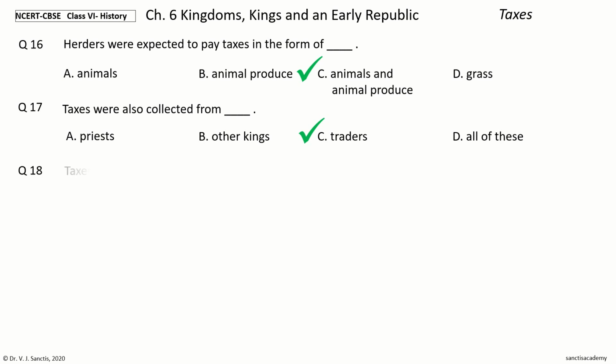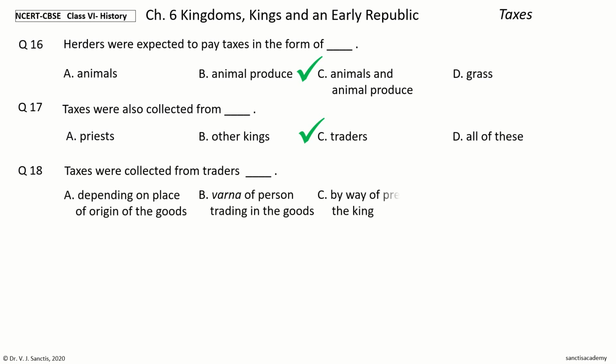Question 18. Taxes were collected from traders dash. The options are depending on place of origin of the goods, varna of person trading in the goods, by way of presents to the king, on goods that were bought and sold. Your time to choose. And the answer is on goods that were bought and sold. So, taxes were collected from traders on goods that were bought and sold.